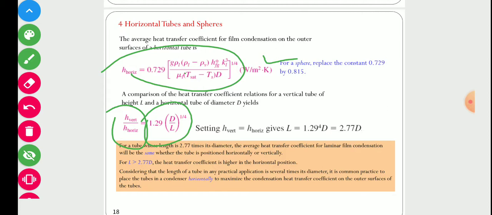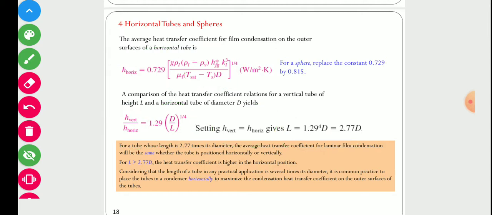Now let us assume the heat transfer coefficients for the vertical and horizontal pipe are equal, or we put the left hand side equal to 1. Then we get this equation: the length of the tube will be equal to 2.77 times its diameter. From that equation we can conclude that if the length of the pipe is 2.77 times its diameter, in that case the heat transfer coefficients for the vertical and horizontal pipe will be equal.